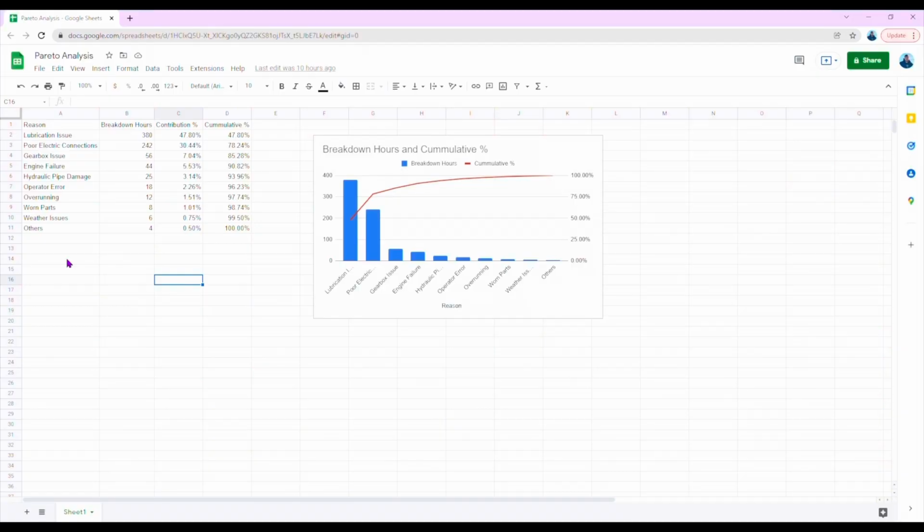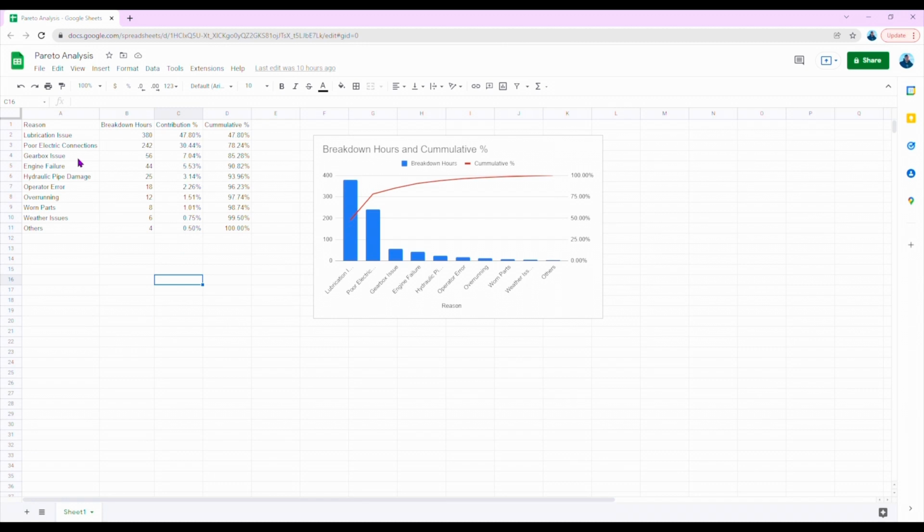Let's take an example related to frequent machine breakdowns. Let's assume there is a machinery which has frequent breakdowns due to various problems like lubrication issue, poor electrical connections, gearbox issue, etc., resulting in a delay at your work. So first, data collection is really important for this type of problem. Every machinery should have a logbook which has its working hours, breakdown hours and its reasons.